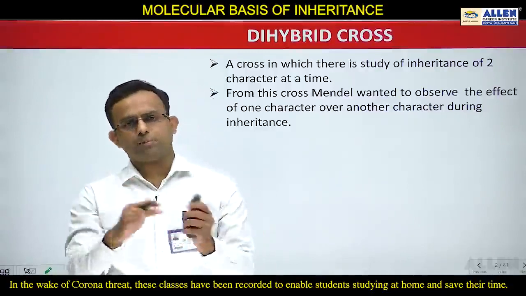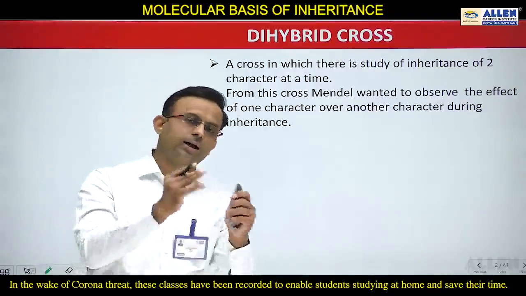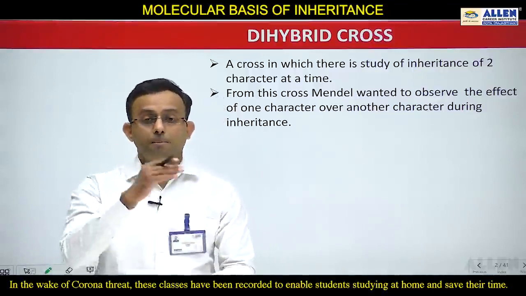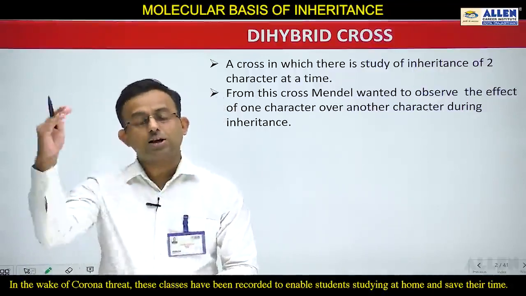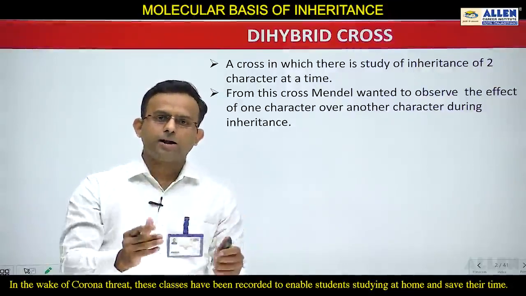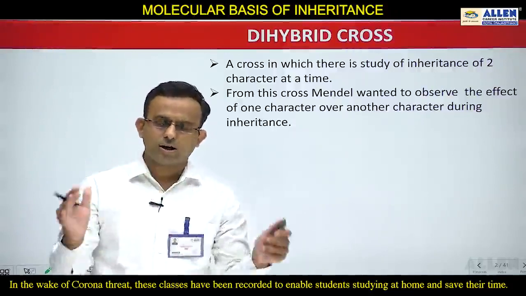Mendel conducted both types of crosses. Mendel also conducted monohybrid cross, and Mendel also conducted dihybrid cross. But if you talk about monohybrid cross, then Mendel conducted all the 7 types of monohybrid cross. On the other hand, Mendel conducted only a few dihybrid crosses. All dihybrid crosses were not conducted by Mendel.